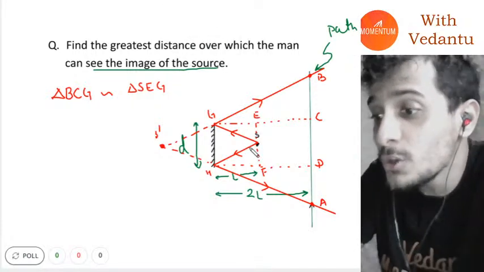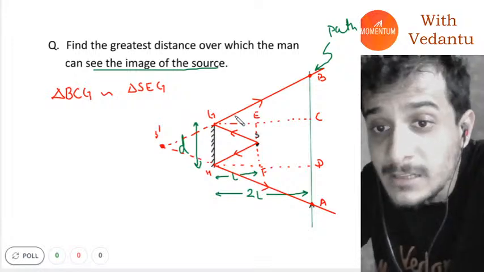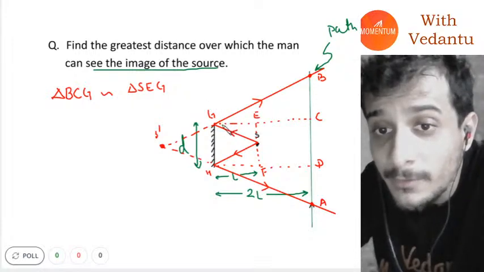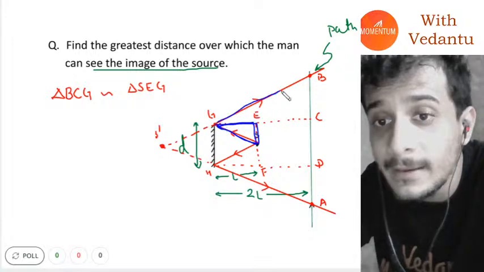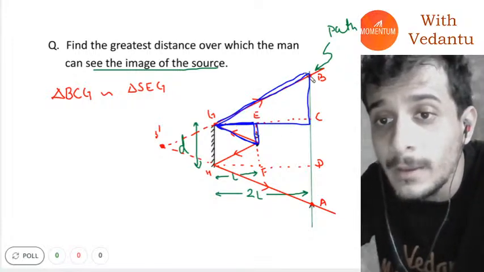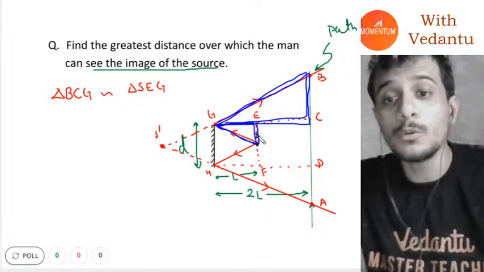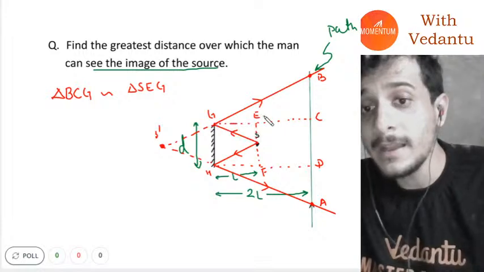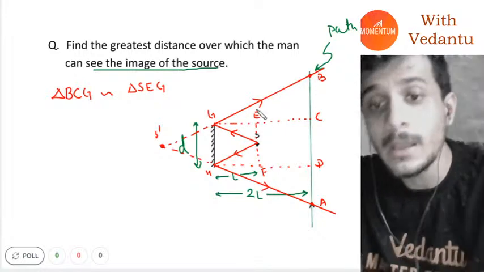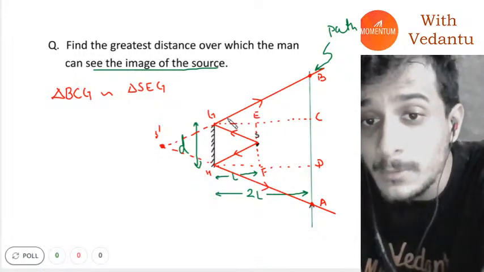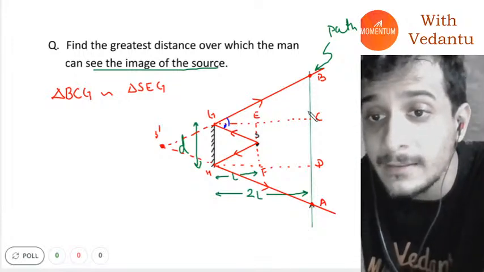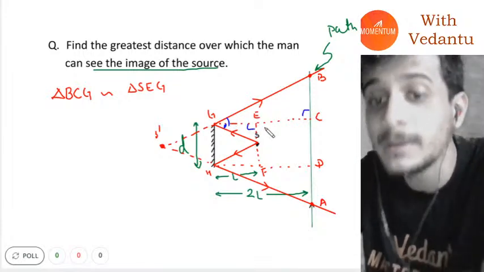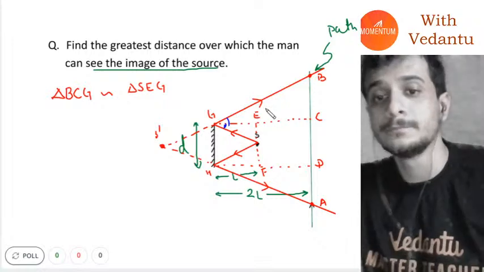Okay, so these two triangles will be similar. Why am I saying that? Because the first triangle I'm talking about is this, and the second triangle is this. Both these triangles are going to be similar. I'll end the lecture within 5-10 minutes. Why are they similar? Because the angle of incidence will be equal to the angle of reflection here, and this angle will be 90 degrees, this angle will be 90 degrees, so these two triangles will be similar.